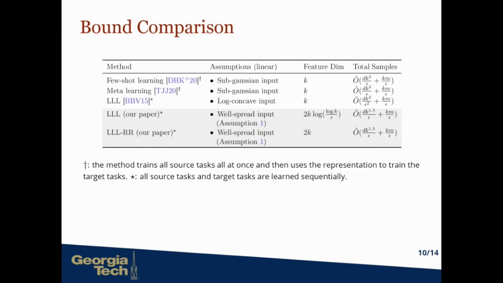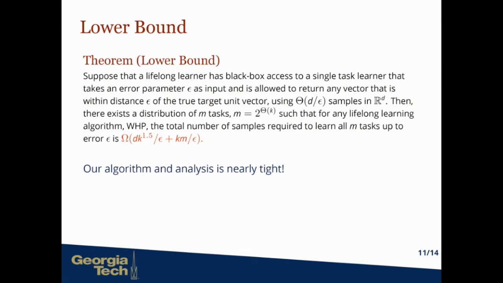We make a comparison with concurrent work in lifelong learning and multitask learning. From the table, we can see that our bound has the best dependence on the feature dimension k and target error epsilon. In addition, we have proved a lower bound for any lifelong learner that has black box access to a single task learner. This shows that our algorithm and analysis are nearly tight.